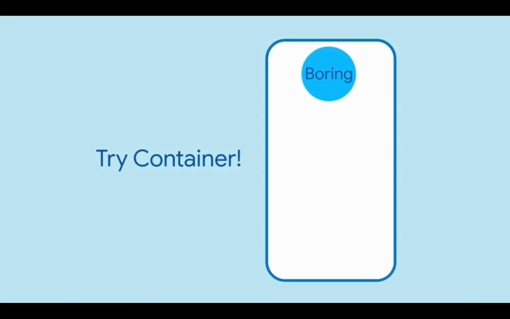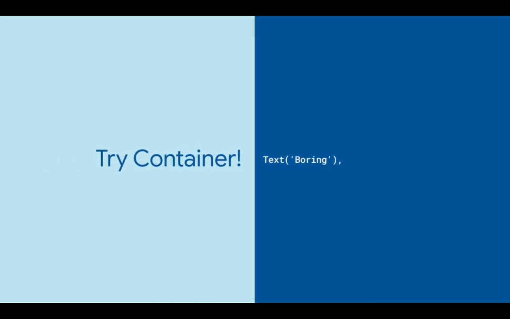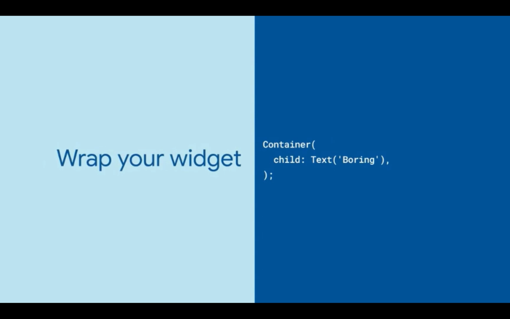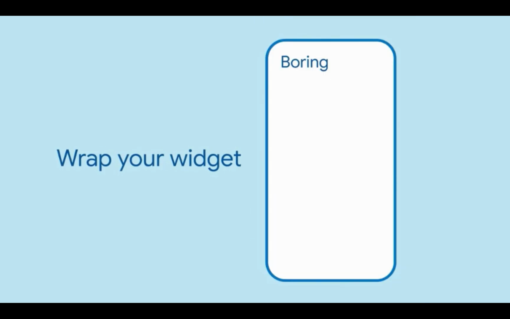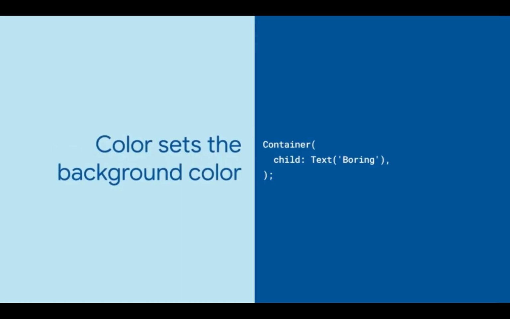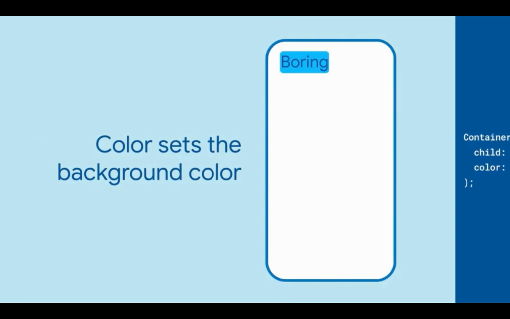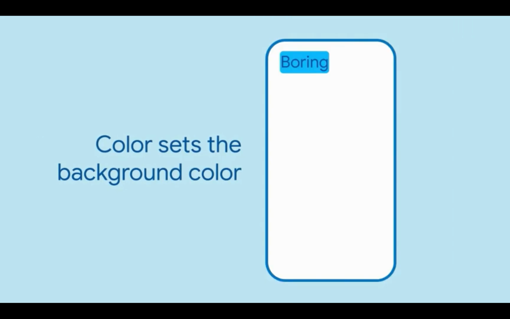Try wrapping it with a Container widget. Container widgets are useful for arranging, decorating, and positioning child widgets. If you wrap the widget in a Container without any other parameter, the difference will not be visible in the appearance. However, if you add a color parameter, the background color of the widget will change.